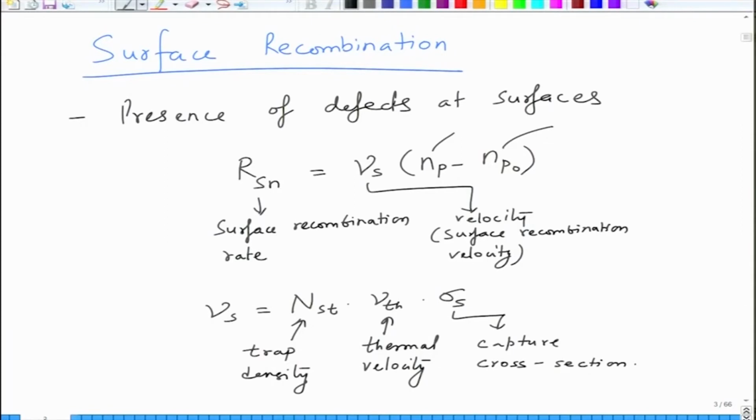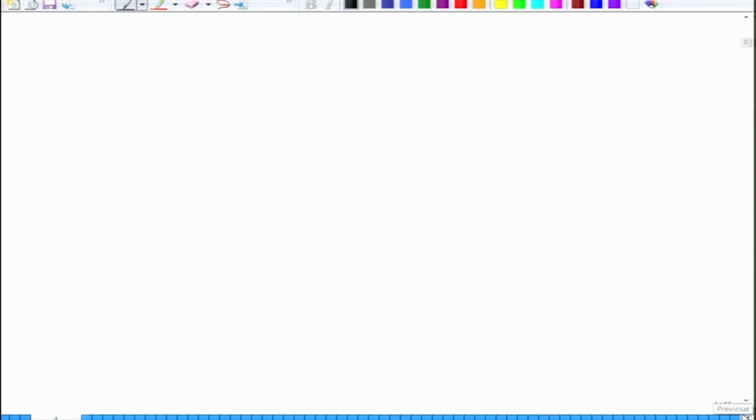And there are other recombination methods as well, Auger recombination, and these also play important roles in semiconductors, but we will leave them out for the sake of this course. And now we come to absorption, especially from the perspective of solar cells, which is important is photon absorption.